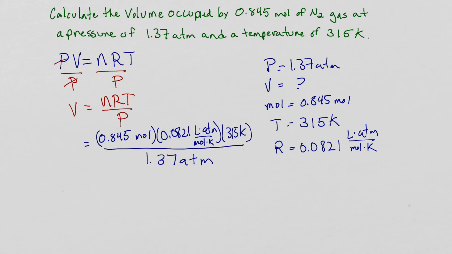If we do our math here, we get a volume that equals 16.0 liters. Right? And we can see here that our units cancel. If we check our units, our moles cancel here, our kelvins cancel here, and our atmospheres cancel here and here. And we're left with simply liters as the units for our final answer. So that's a simple example of an ideal gas law problem.